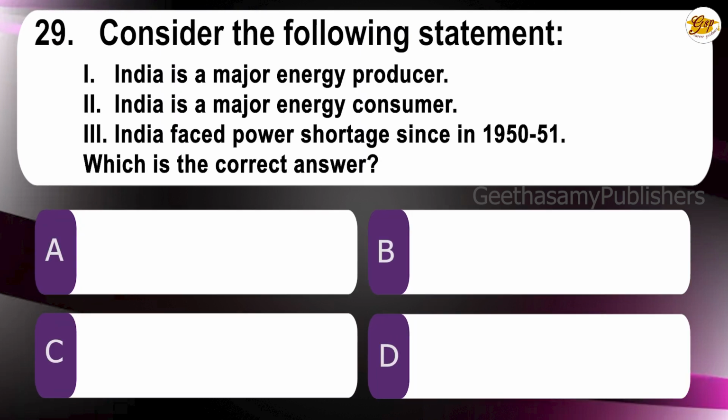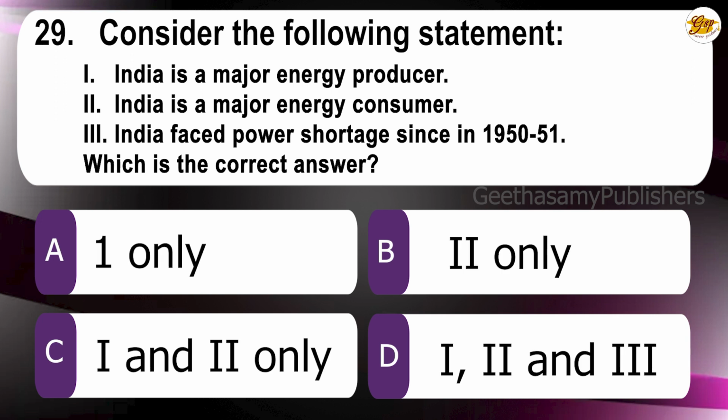29th question. Consider the following statements. 1. India is a major energy producer. 2. India is a major energy consumer. 3. India has faced power shortage since 1950-51. Which is the correct answer? A. 1 only, B. 2 only, C. 1 and 2 only, D. 1, 2 and 3. The correct answer is D. 1, 2 and 3.